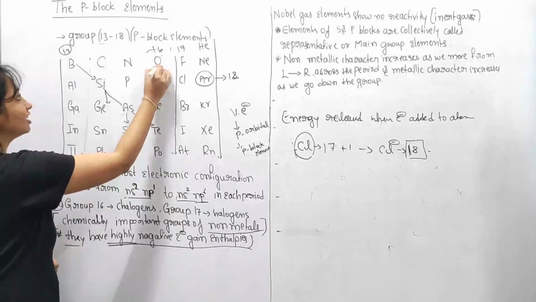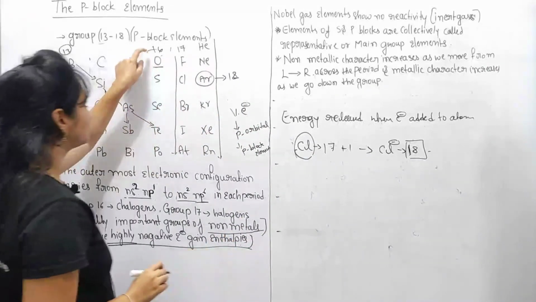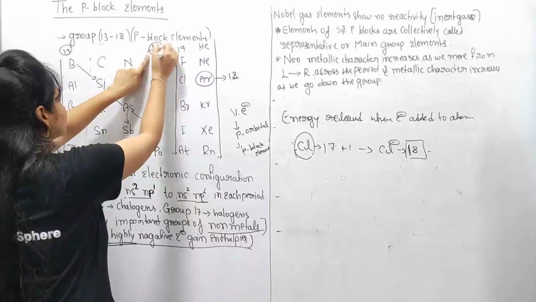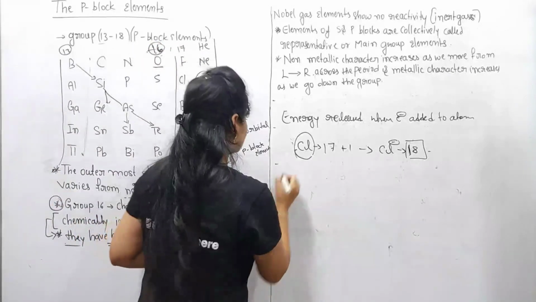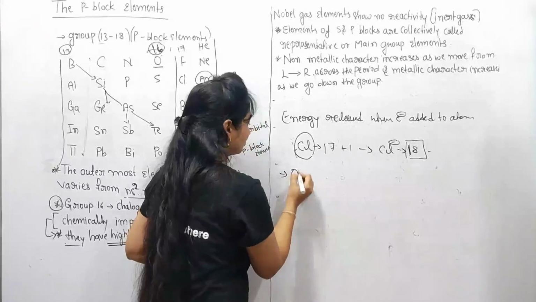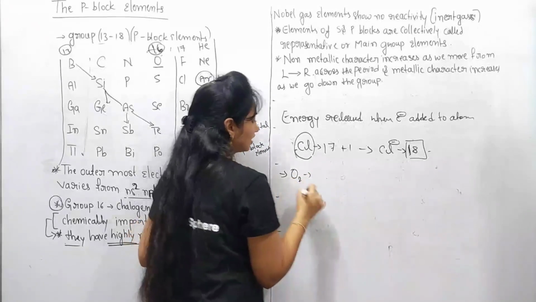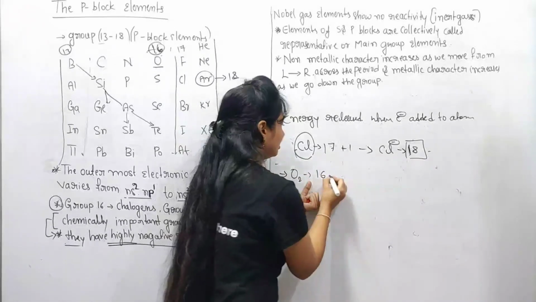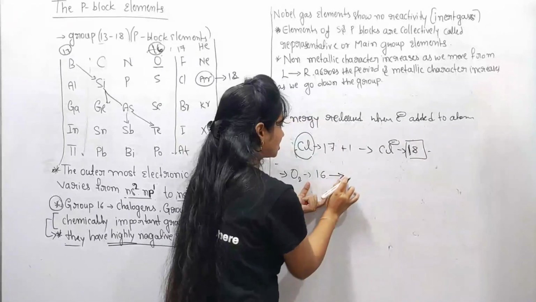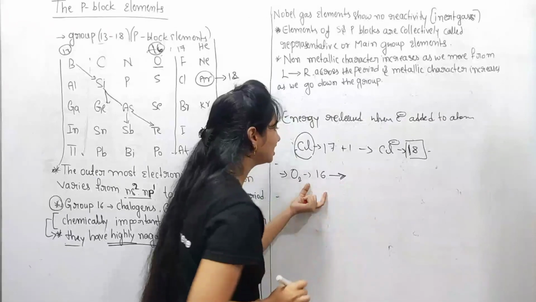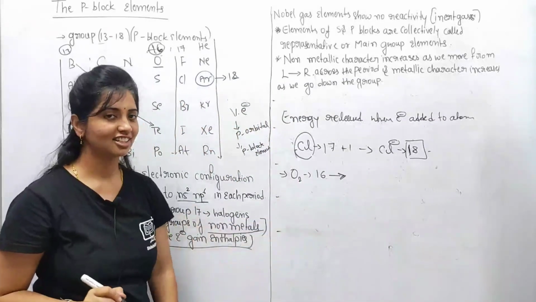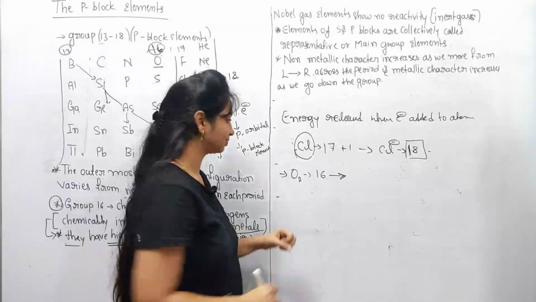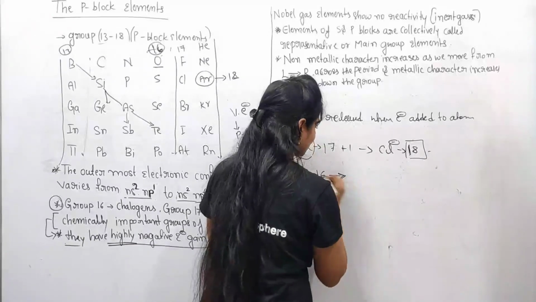Just consider oxygen from group 16. From group 16, I take the example oxygen. Already you know that oxygen has the atomic number 8. To attain its noble gas configuration, how many electrons should I add? Just try to give the answer. Yes, right.